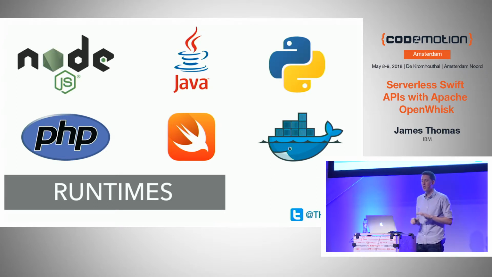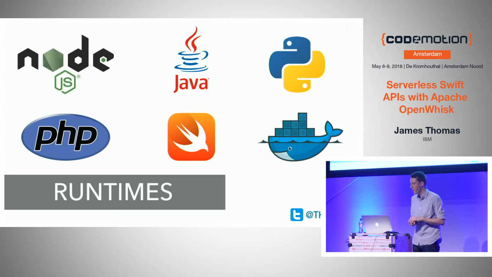I'm not going to look at too much of those runtimes today, because the one I'm really interested in is the one in the middle and the bottom, which is Swift, right? OpenWhisk has native support for Swift out of the box. So you can push up raw, uncompiled Swift functions into the platform and have them execute on demand.